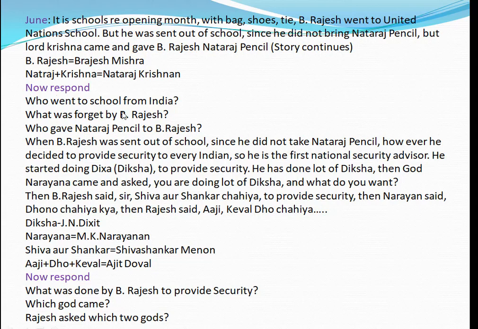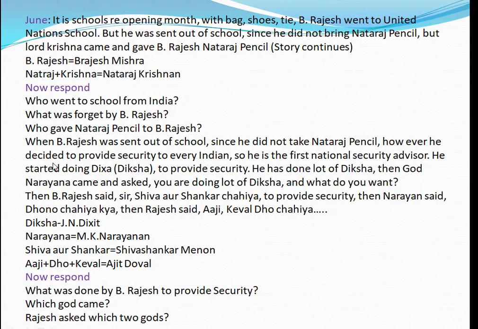Now respond. Who went to school from India? B. Rajesh. What was forgotten by B. Rajesh? Natraj pencil. Who gave Natraj pencil to B. Rajesh? It is Natraj. It is Krishna. That means Natraj Krishnan. B. Rajesh means Brajesh Mishra. Natraj plus Krishna means Natraj Krishnan. So for everyone, we are linking only two people.